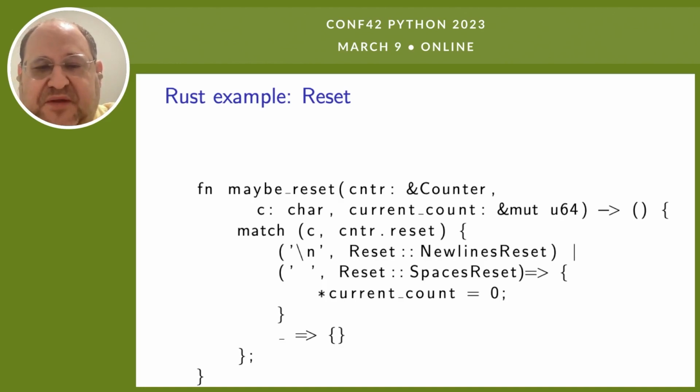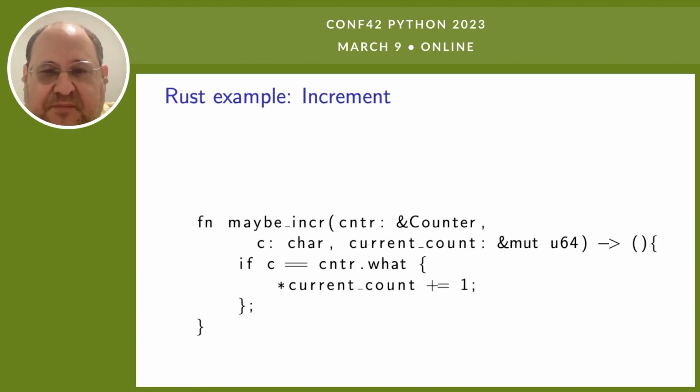Every function in Rust has to return a value, but in this case, the value is the empty tuple, which is always the same value. Maybe incur checks if the character equals the target character, and if so, it increments the count. You notice that here I deref the current count.